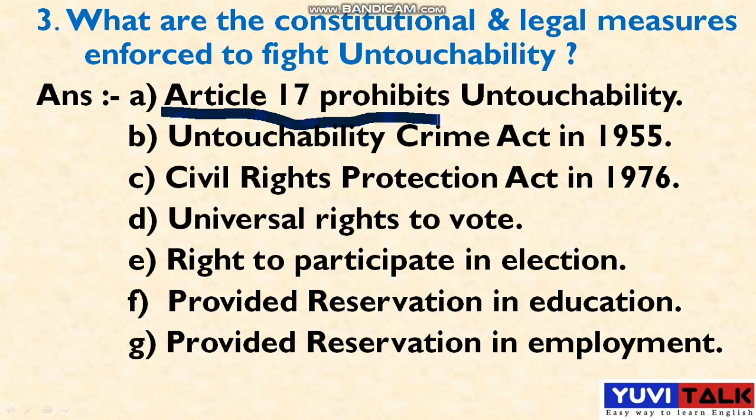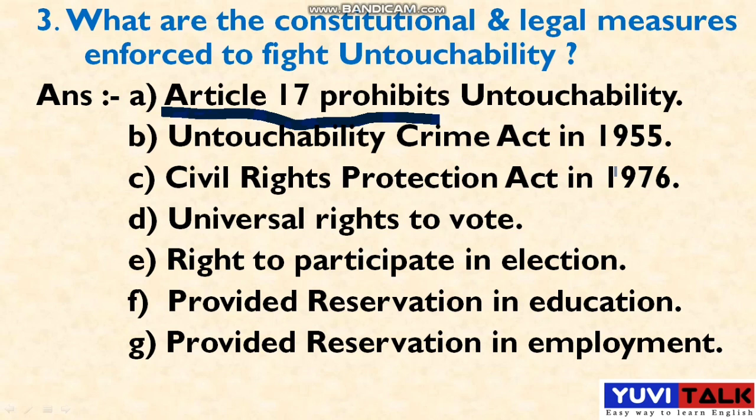And also the government brought in that the untouchables can also participate in the election. They also get the right to participate in the election. And next, they provided reservation in education. They also provided reservation in the education field. And next, they also provided reservation in employment. So even in employment they provided reservation. Okay, so these are the important legal or constitutional measures which the government brought for the untouchability people.